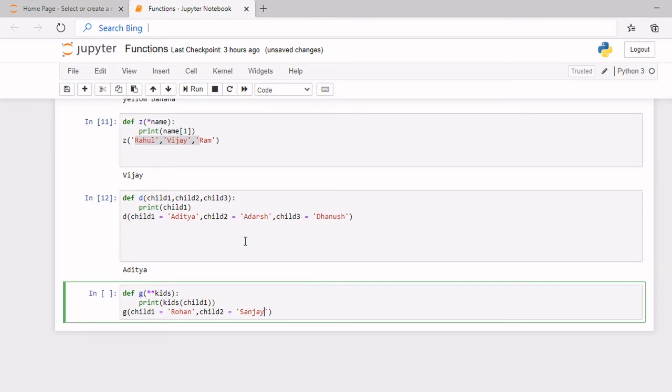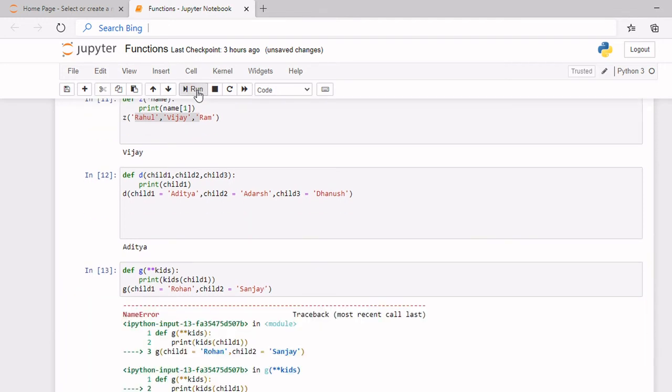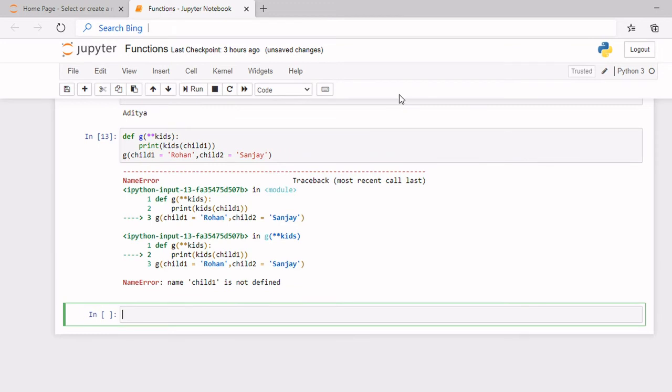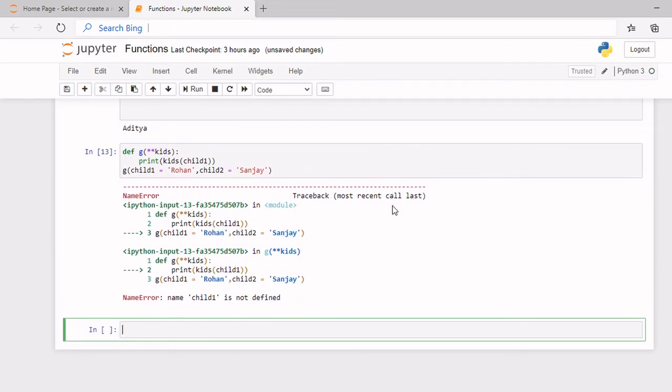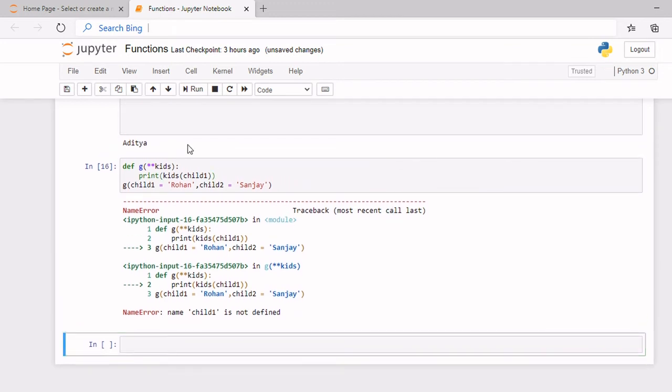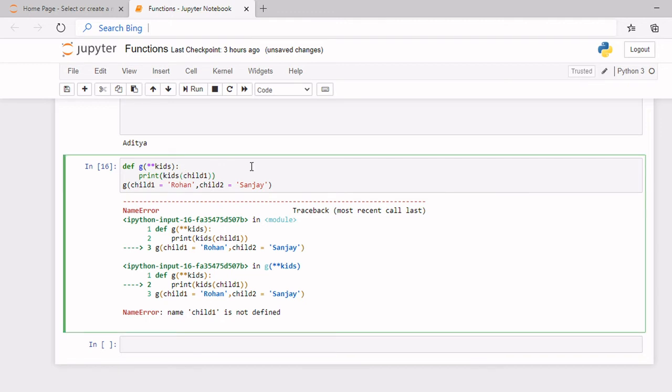Okay, now when I run it, oh, it's an error. So it is an error because one, I didn't put it inside of square brackets, so that's kind of confusing, but you need to be thorough with that. And two, I need to put this inside of quotes.